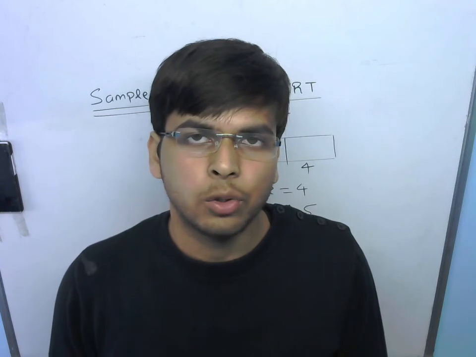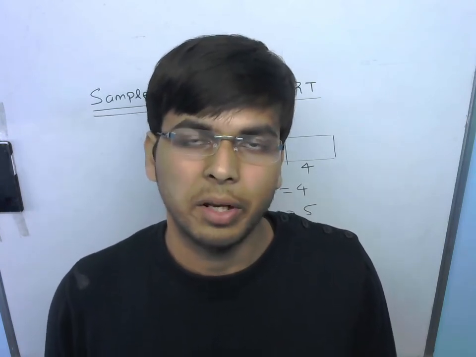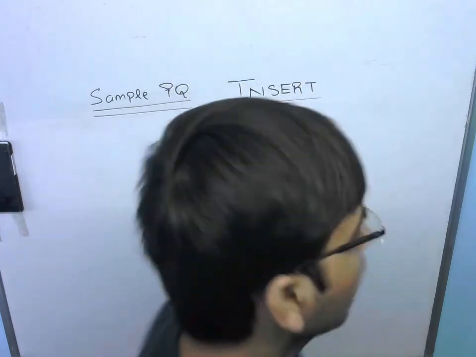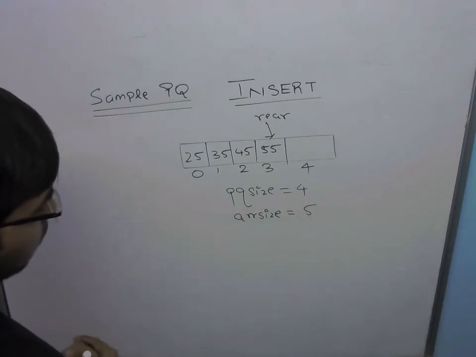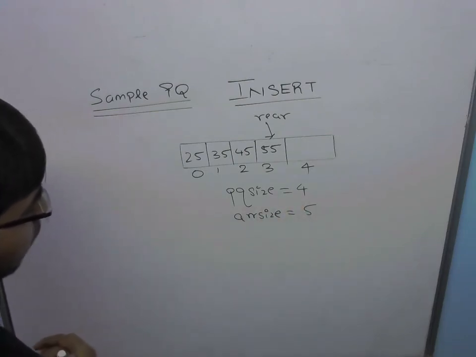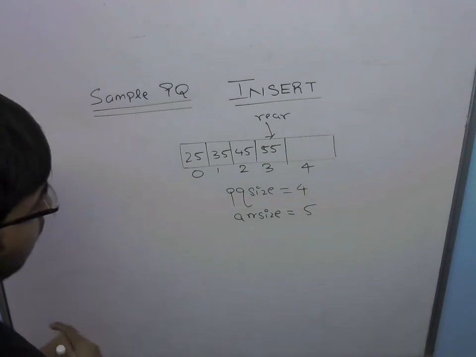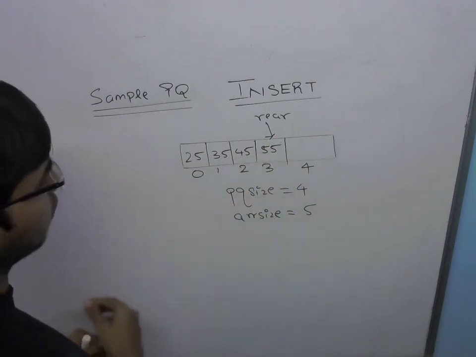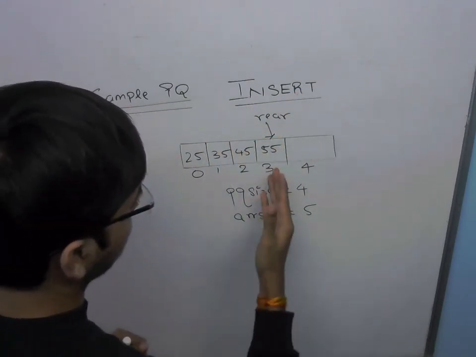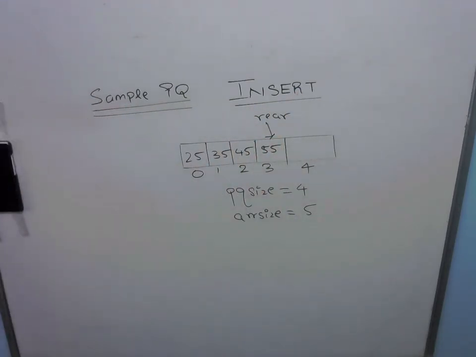Now that we have seen how the remove method for the priority queue works, let us go through the implementation of the insert procedure for a priority queue. As you can see, I have a sample priority queue whose size is 4. The size of the array that is being used to internally implement this priority queue is 5. Because the size of the priority queue is 4, there are 4 items, 25, 35, 45, and 55, with the rear variable at index 3, containing the value 55.